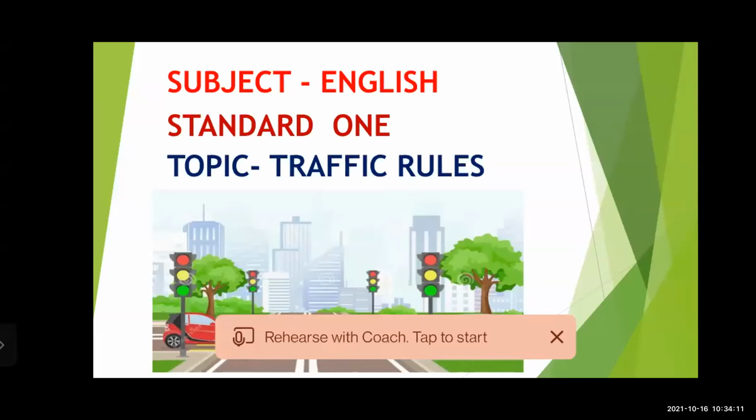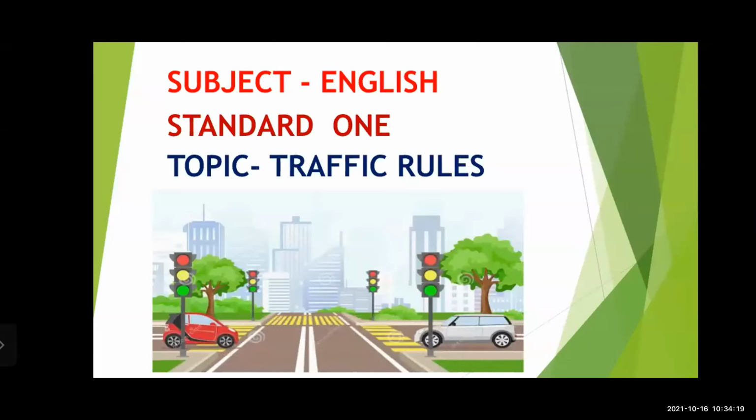And what else do you see? Do you see anything along with the signals? Yes, red color, yellow color, and green color.